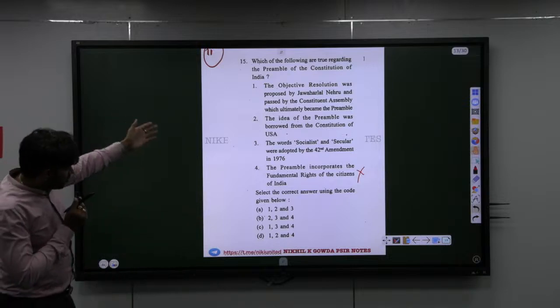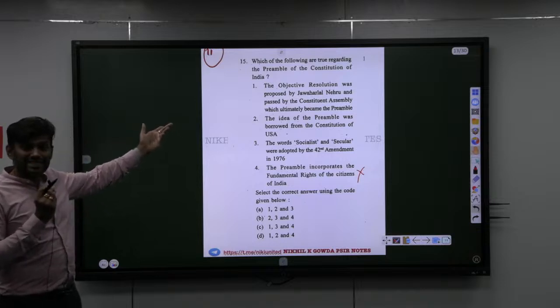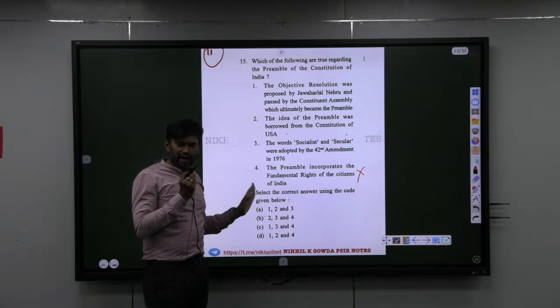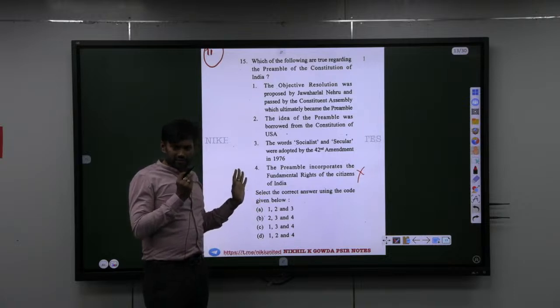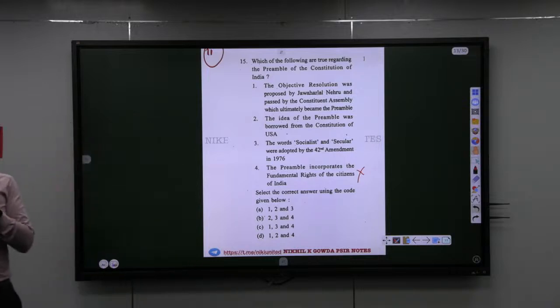So like you got doubt between, there is nowhere you can get doubt in the first three statements. So answer is what? A, 1, 2 and 3. Got it? So that's what I told, when you solve questions, it's not only always about knowledge, it's also about developing certain skills, how to eliminate the option, and that is what is going to make you clear prelims.